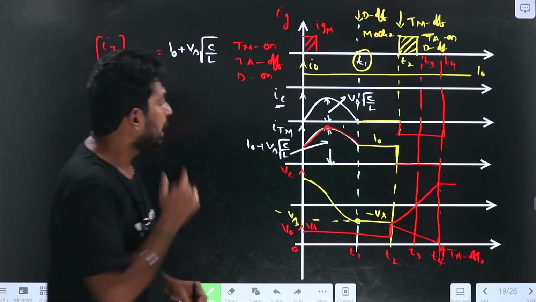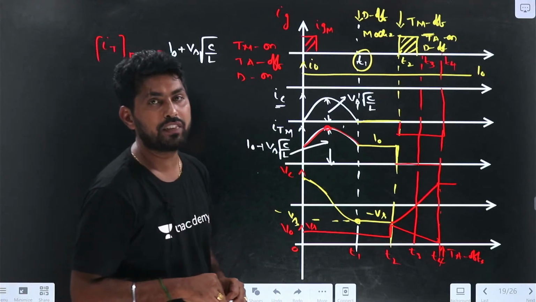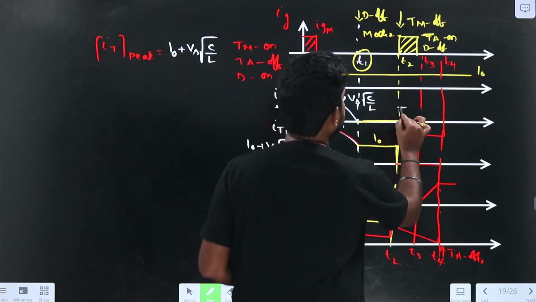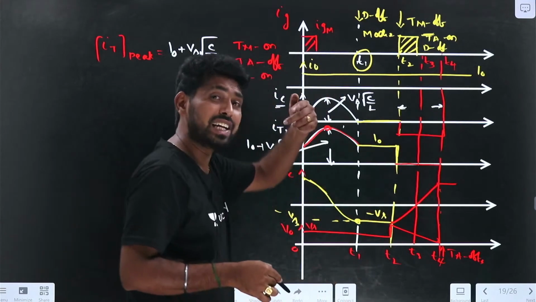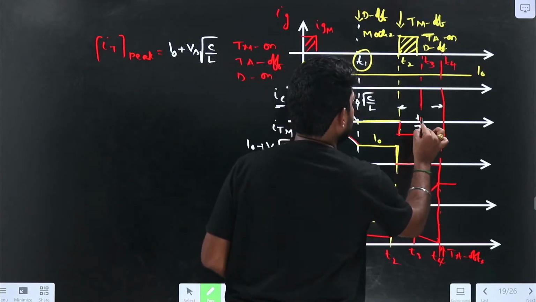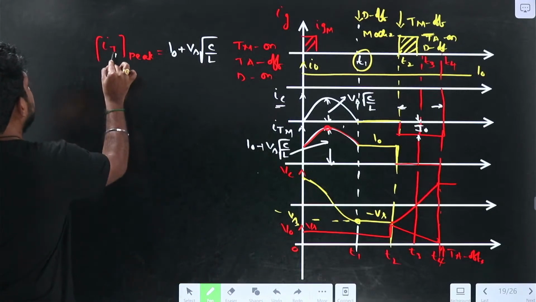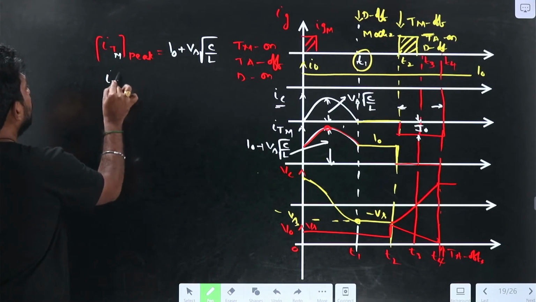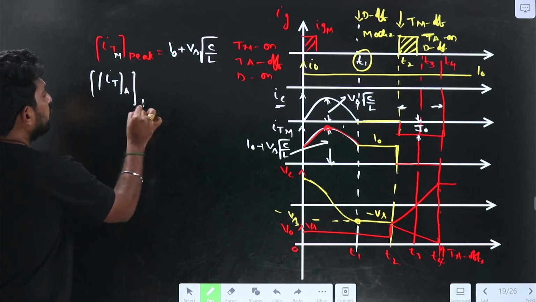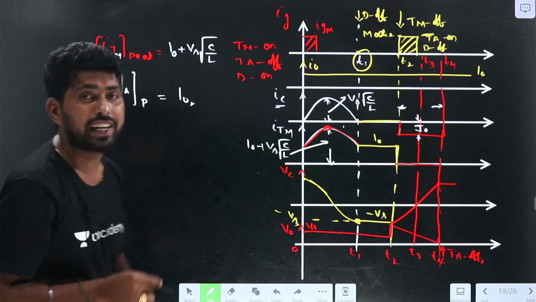So now let us find the peak value of the auxiliary thyristor current. During this period the auxiliary thyristor flows. So the auxiliary thyristor current is equal to the capacitor current, which is equal to I0. So the peak value of the auxiliary thyristor current will be I0.